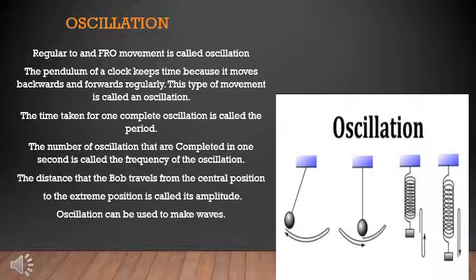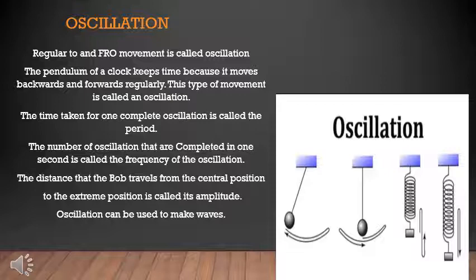Oscillation. Regular to and fro movement is called oscillation. The pendulum of a clock keeps time because it moves backwards and forwards regularly. This type of movement is called an oscillation because it is a regular to and fro movement. So that's why this is called oscillation. The time taken for one complete oscillation is called the period.